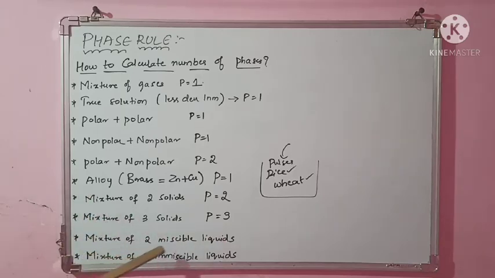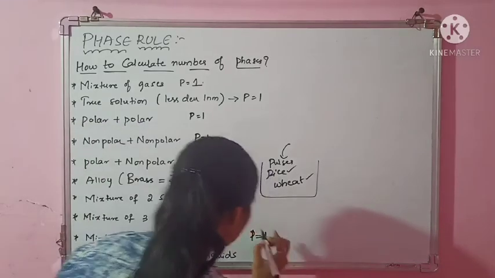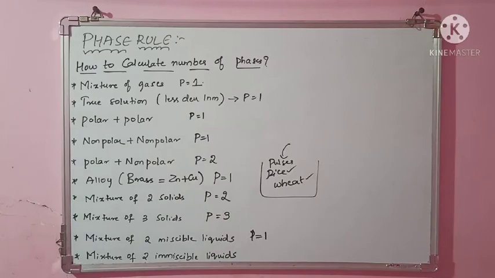Next, a mixture of 2 miscible liquids. So how many phases? Miscible means what? They dissolve completely in one another. So a mixture of 2 miscible liquids definitely forms a homogeneous phase, which means the phase will be 1. Both liquids dissolve completely in one another. You will feel like both the liquids together are one. You will see the phase as only 1.